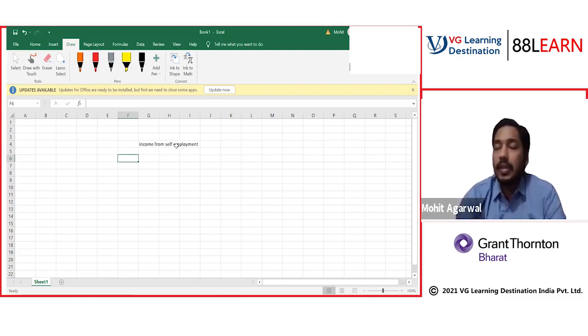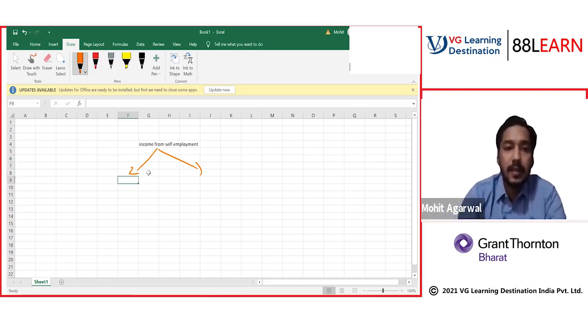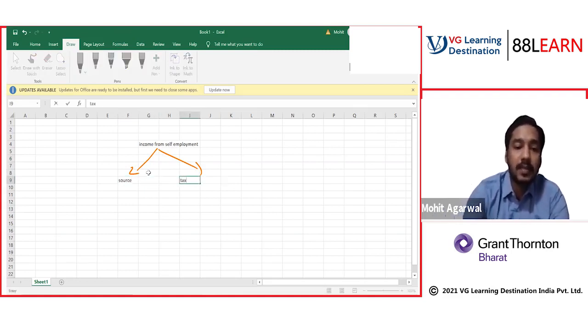The most important things in income tax are two things. You have to think about two things in income tax. First is source, and second is tax rates.